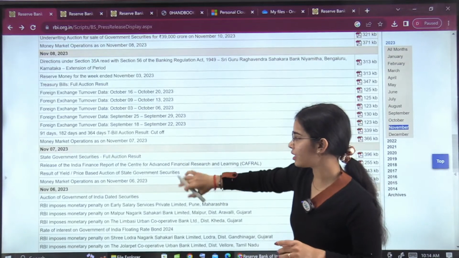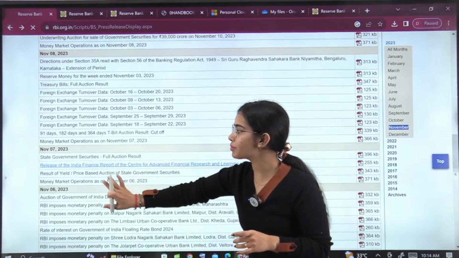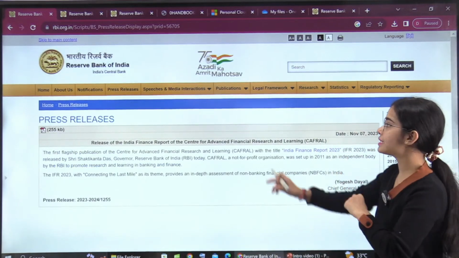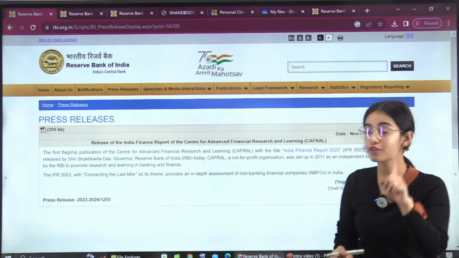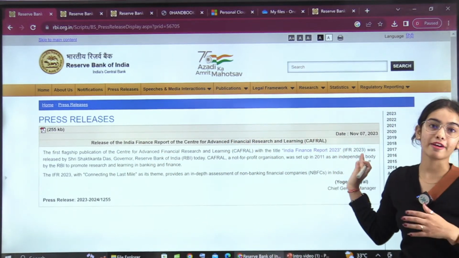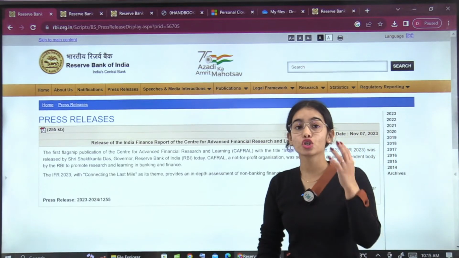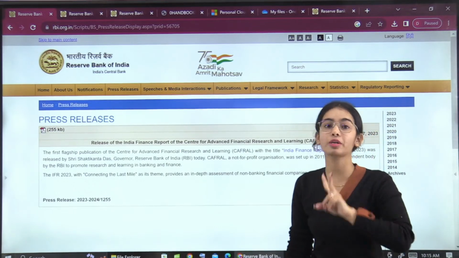Then coming to, again, now this here, monthly data, but this is something new. Release of India Finance Report of the Center for Advanced Financial Research and Learning. This is the first flagship publication that has been released by the CAFREL. So of course this is important. So till November 7th, we have only found 2 important press releases.